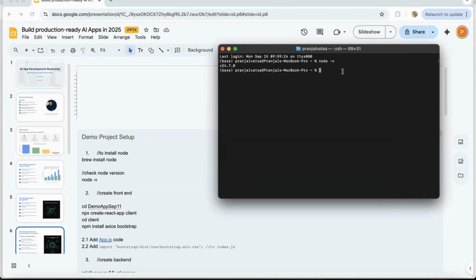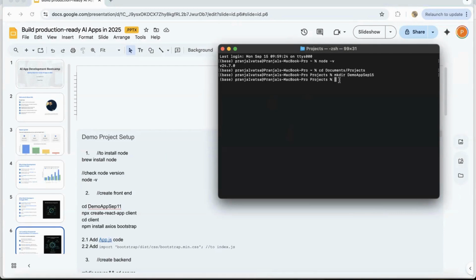And then let me create a demo app. Let me name it demo app September 15th, since it's September 15 today. So let me first of all go inside my documents and projects folder, and create a folder known as demo app September 15th, right?